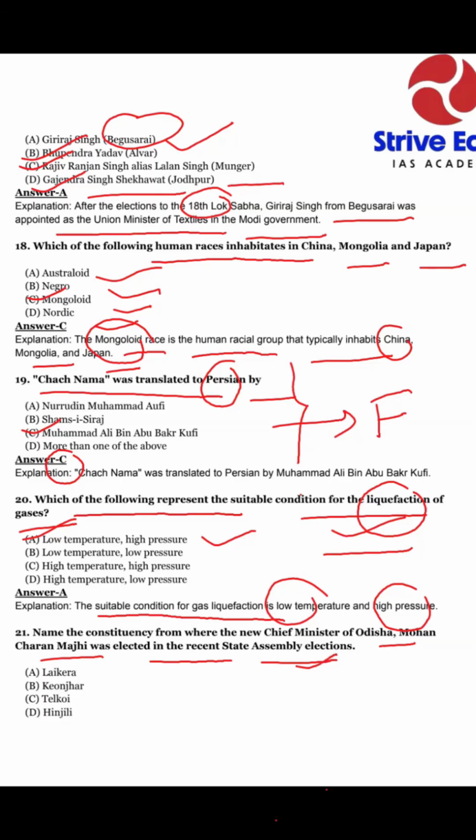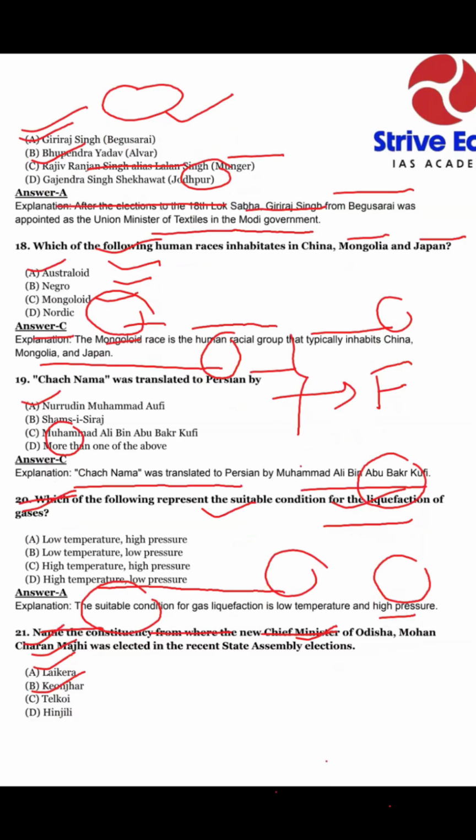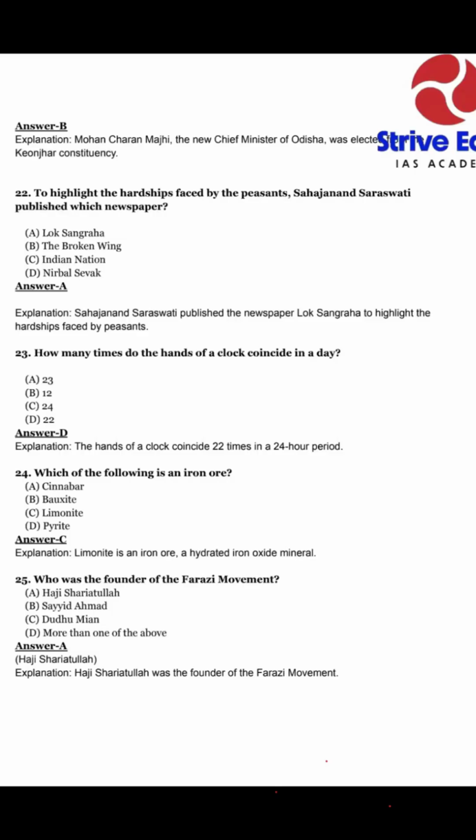Okay, his constituency: option A Laikera, option B Keonjhar, option C Telkoi, option D Hinji. So our answer is option B. Mohan Charan Majhi, the new Chief Minister of Odisha, was elected from the Keonjhar constituency. Okay, Keonjhar constituency. It is a very basic but factual question. So we can say it is a hard question.